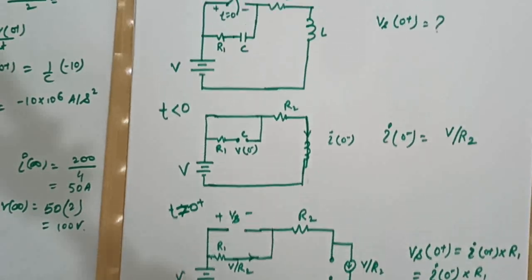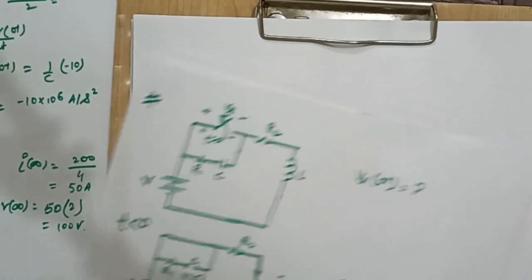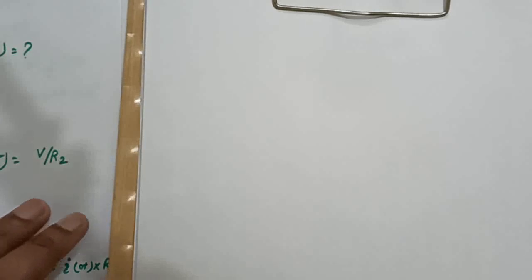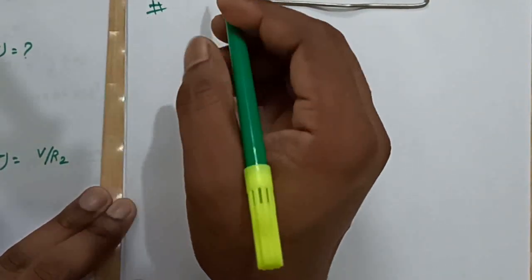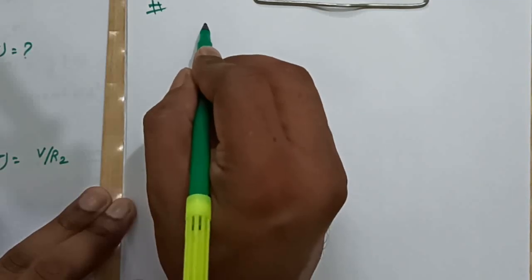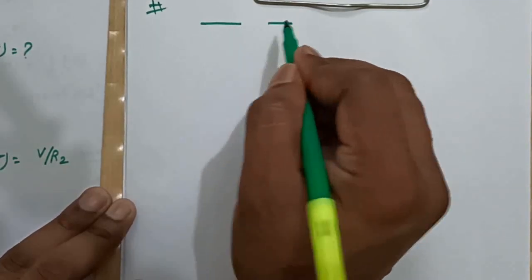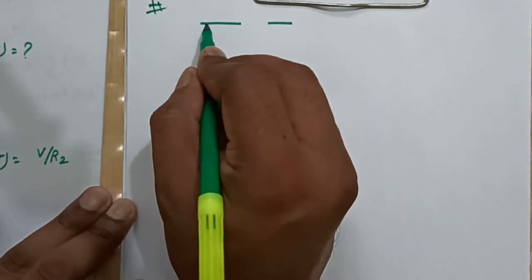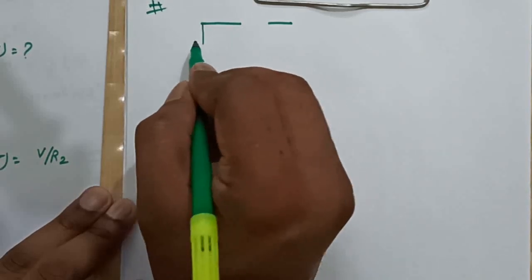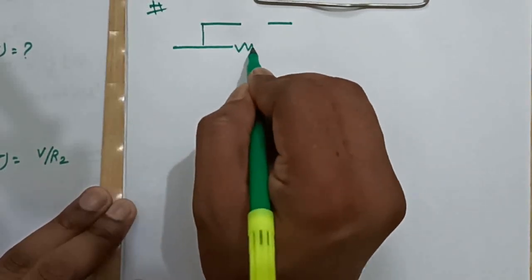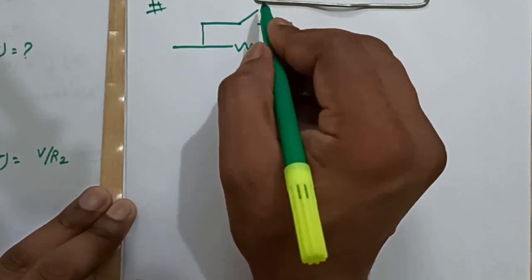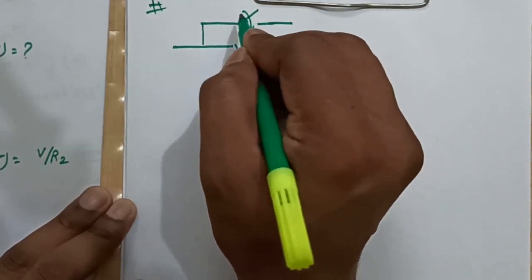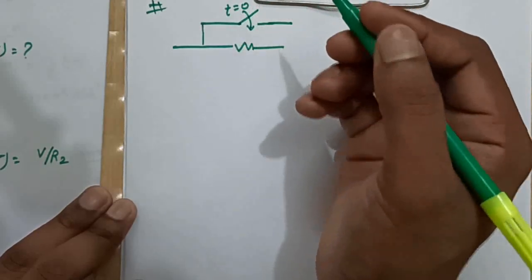Now let's take one more question of similar type. Right, this question was also asked in GATE exam. What was the question? A switch was there, a resistor in parallel with it. The switch is getting closed at t equal to 0.